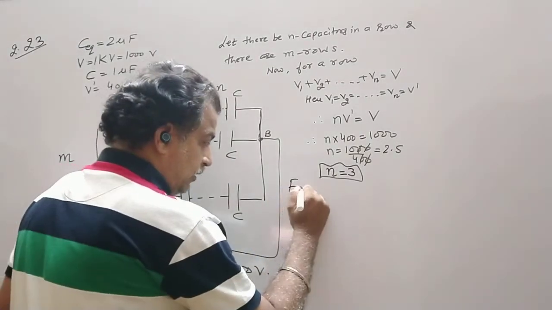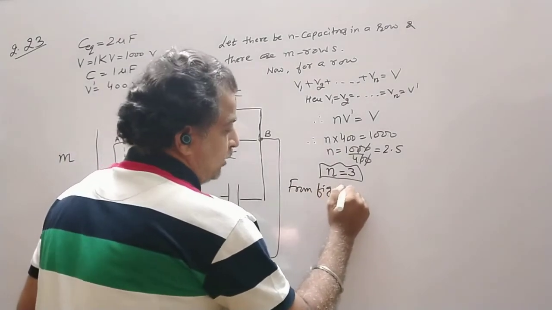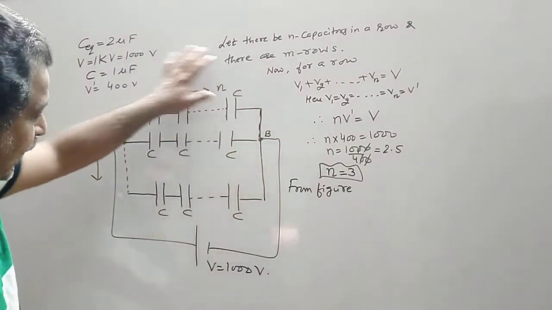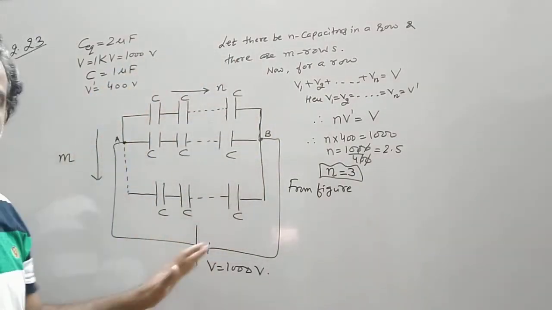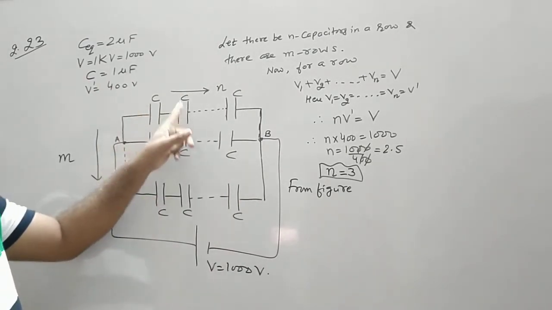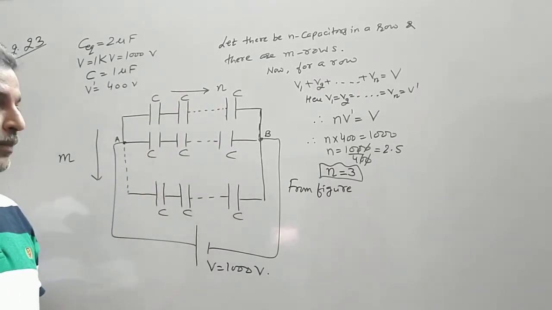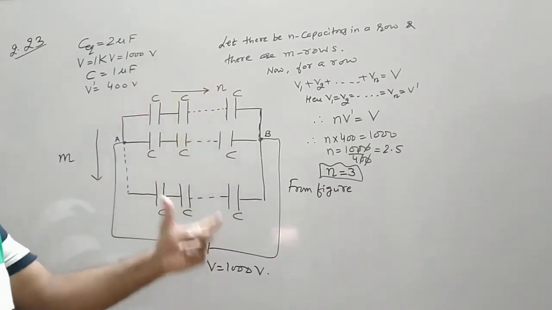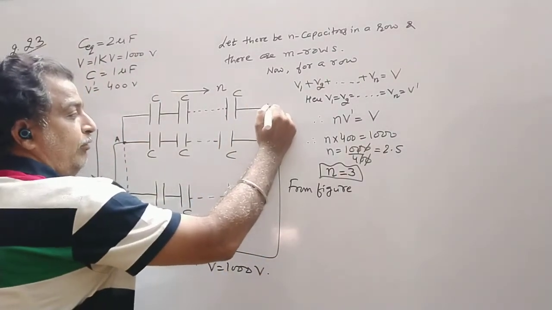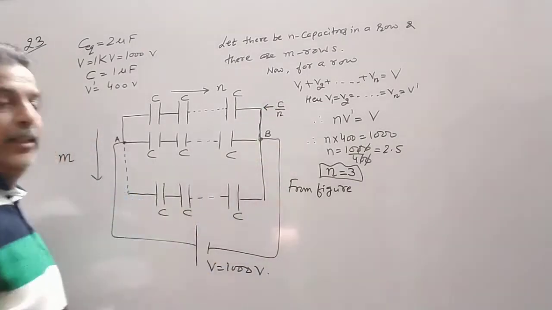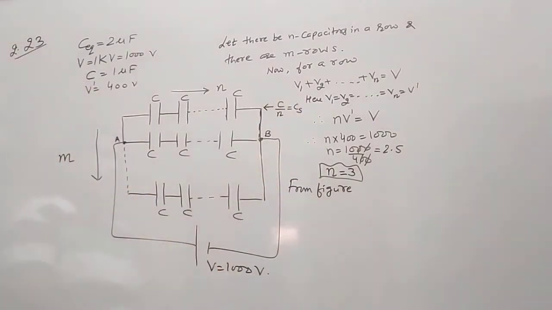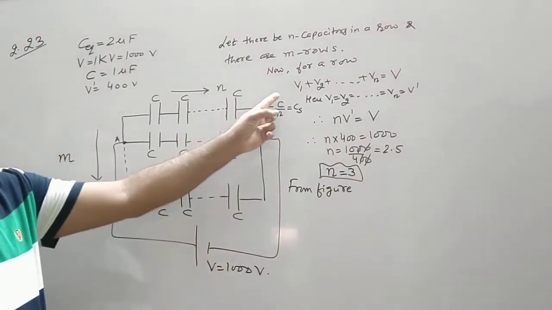From the figure, now we got one clue that n should be equal to 3. Now from the figure, I can find out the equivalent of this entire figure. So there are 3 capacitors only, C, C, C. They are in series combination. Now if there are n capacitors, let us find out the general formula. So each of these rows will have the formula C by n. I can say this is Cs. So each row has the formula C by n.